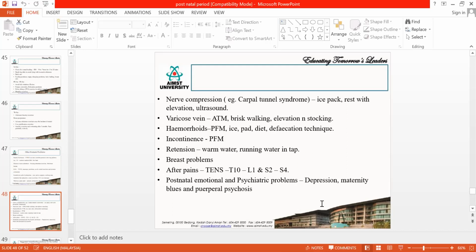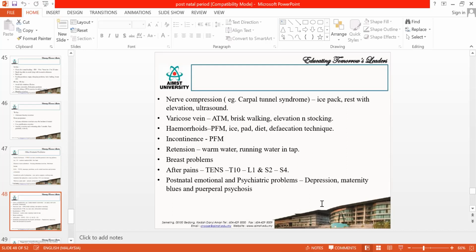Then sometimes they will be having some emotional problems like psychological depression and other things, because they might have difficulty coping with the additional responsibility. They might feel depressed because of their body. They might feel depressed because of their expectations. All these things will lead to emotional and psychological problems. So you have to give them good counseling. Otherwise, they might end up in puerperal psychosis and maternity blues.